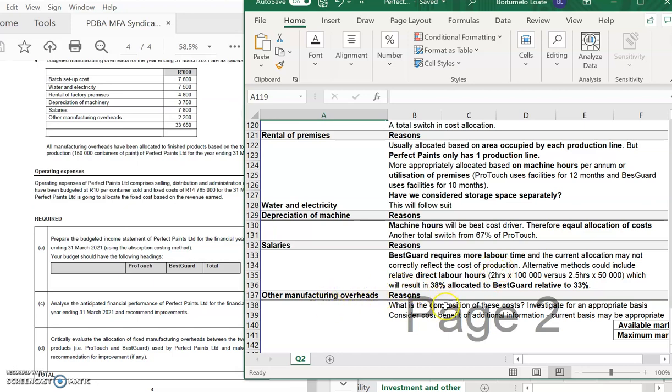Okay, any other manufacturing overheads, we need to look at the composition of those costs and investigate what the best cost drivers to use are. So you could mention, okay, what is appropriate, consider maybe the cost benefit of additional information, or we could use volume. What percentage is other manufacturing? It's only 2,200, so it's quite a small percentage. Given the cost benefit, we might just allocate that one based on volume, but you could also have given any other good reasons as to how you'd allocate, and I would have provided you the marks.